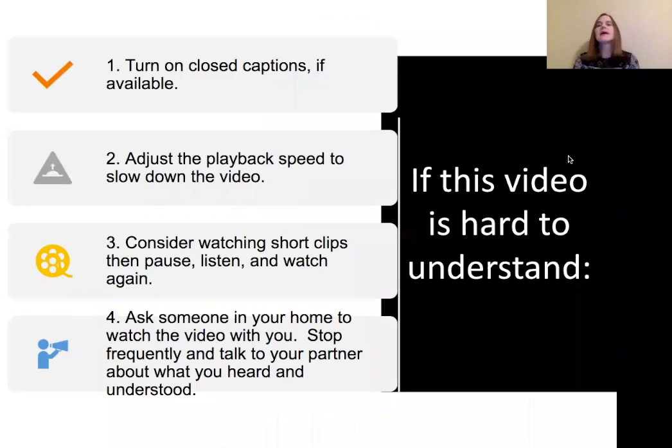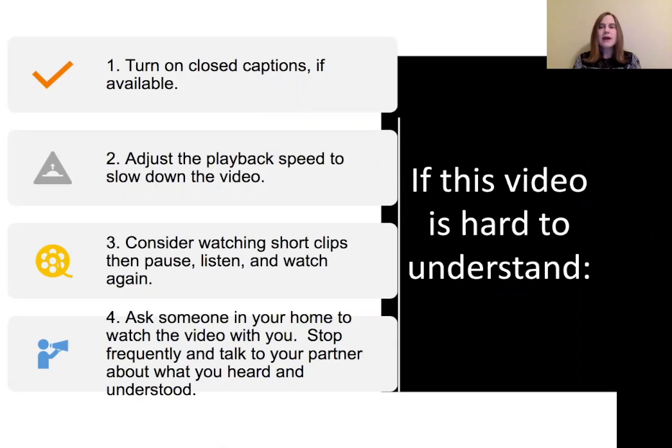Before we start reading today, I want to go over a few tips if you're having trouble with the video. These tips will work if you are watching the video on YouTube or through the KCS website. If you're having trouble hearing me, you can turn on the closed captions and you'll be able to see the words I'm saying at the bottom of the screen. If you're having a hard time understanding me, you can adjust the playback speed and it will slow down the video. If you want to pause the video and watch it in smaller steps, or give yourself a little bit more time to read a section or to think about a section, or to look for evidence before you move on, that would be a good idea too.